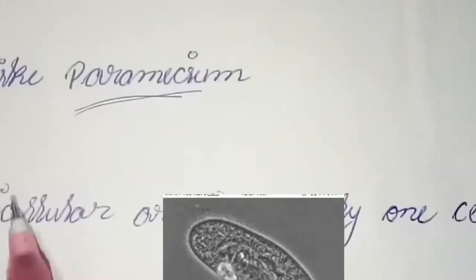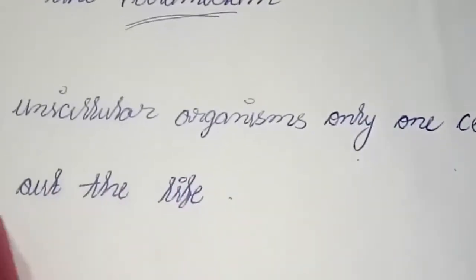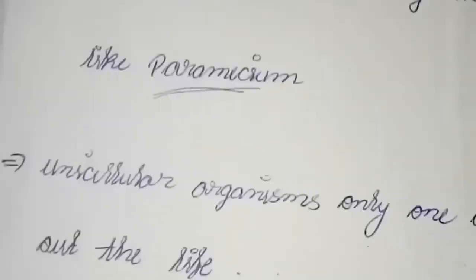Unicellular organisms have only one cell throughout their life. Observe the paramecia. Paramecia have only one cell.